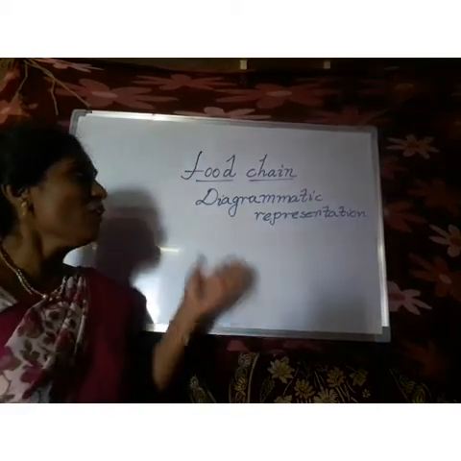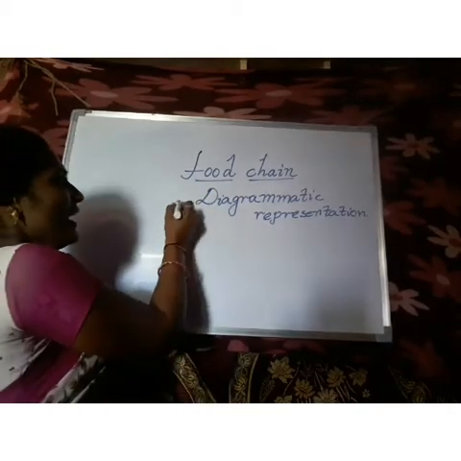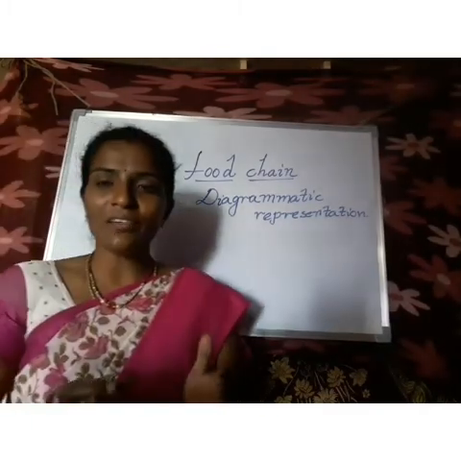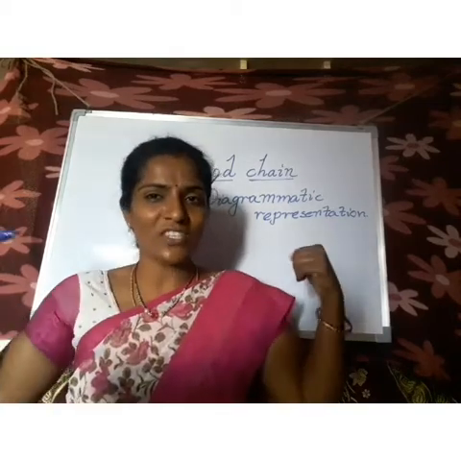See children, what is meant by food chain? A food chain is a diagrammatic representation of how living things eat food and get energy.